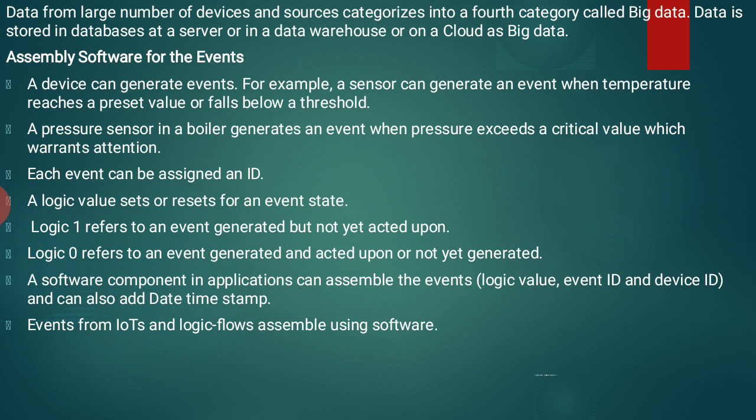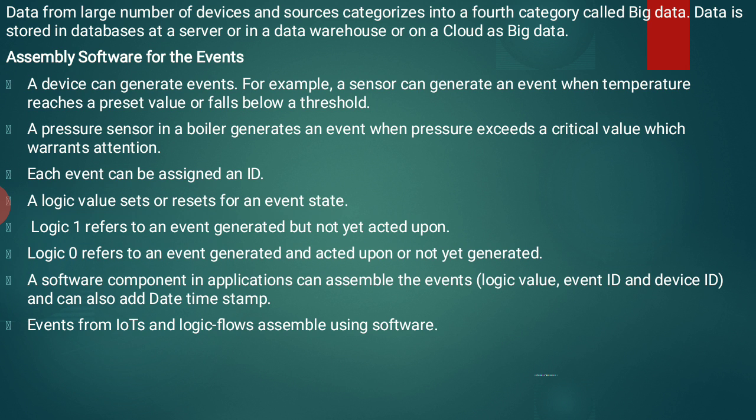A pressure sensor in a boiler generates an event when pressure exceeds a critical value which warrants attention. Whatever value we have set, if it is exceeded, it shows the critical value, which warns us.